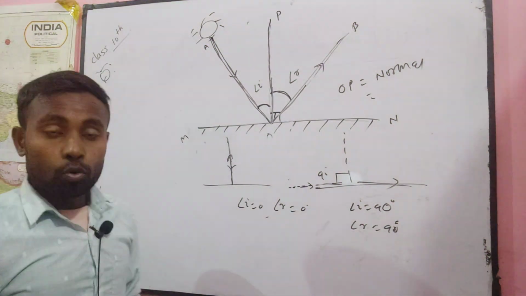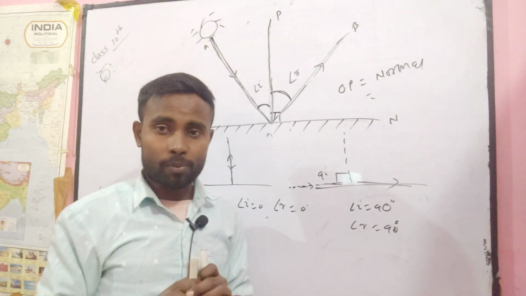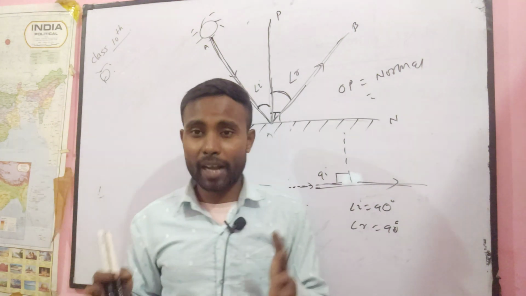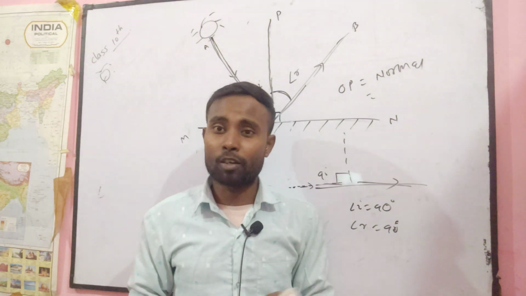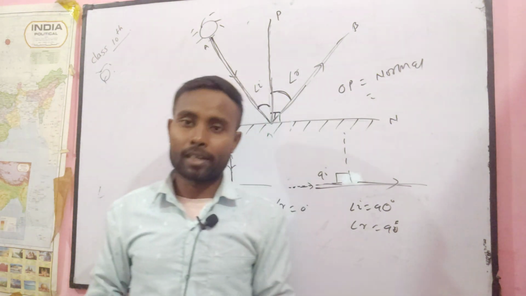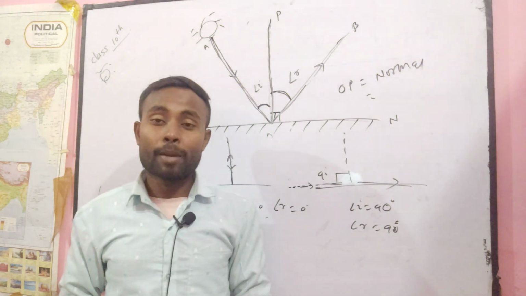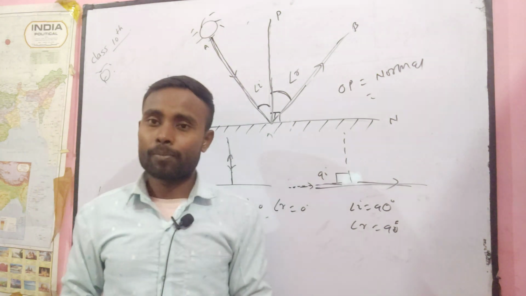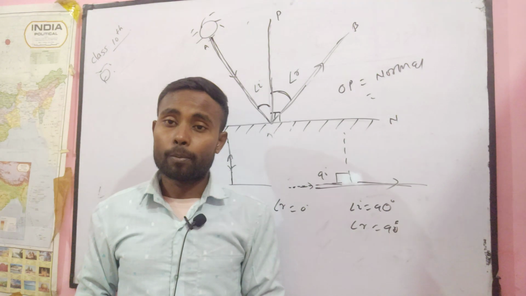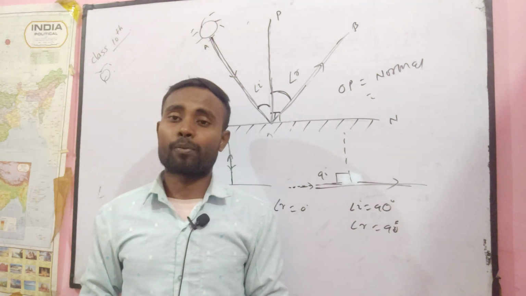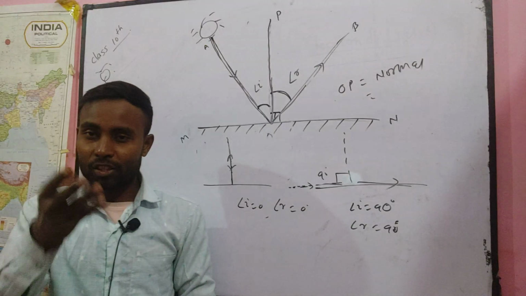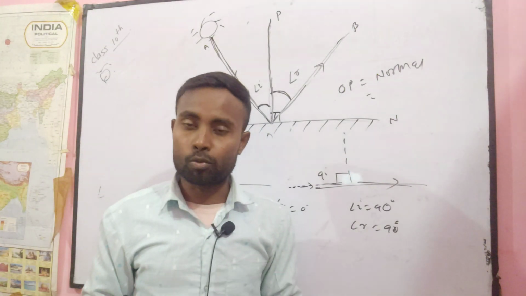I think your first topic, reflection and the law of reflection of light, and some of its introduction, including how we see an object and what light is, are all clear. In the next class we will discuss image formation by a plane mirror: how do you form an image with the help of a plane mirror, the different kinds of images, and the definition of an image.